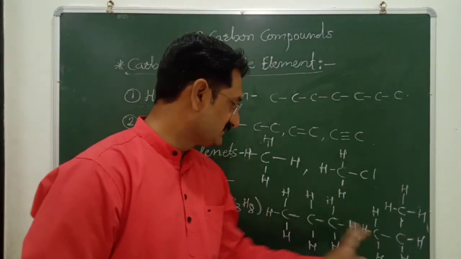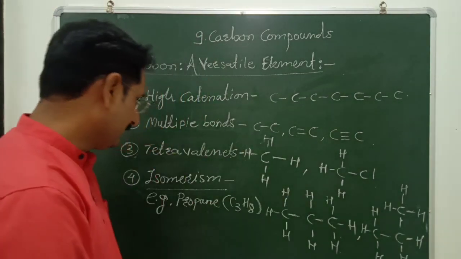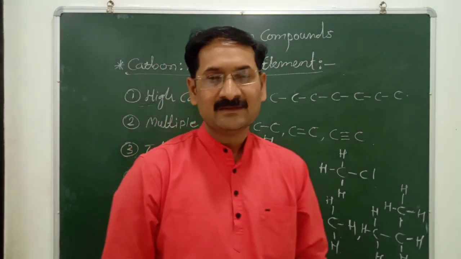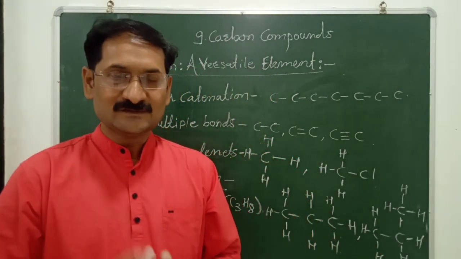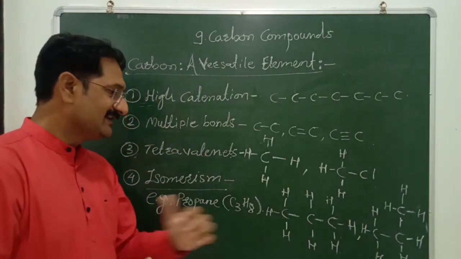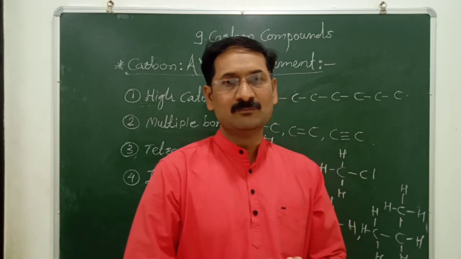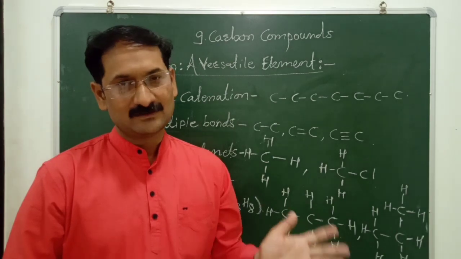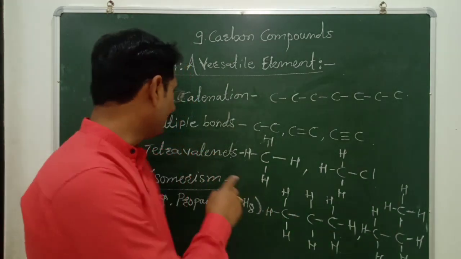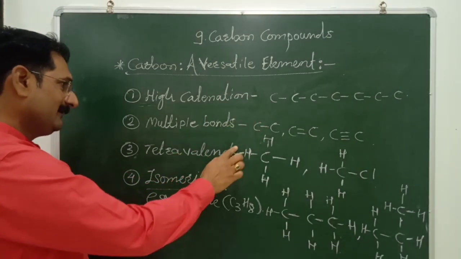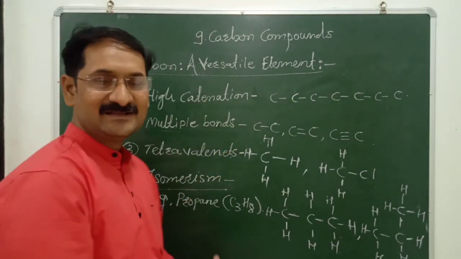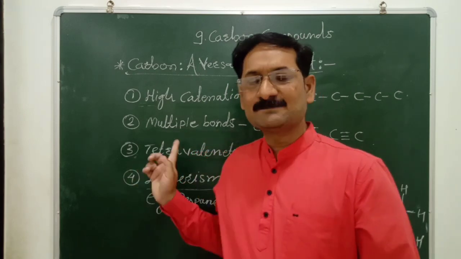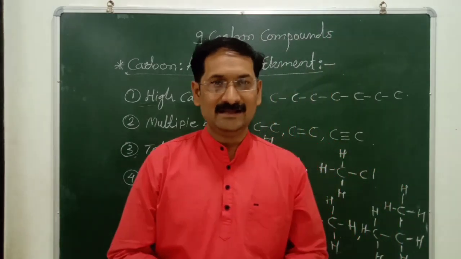But these structures are different, while their molecular formula is the same, that is, both structures have 3 carbon atoms and 8 hydrogen atoms. So this property, isomerism, is also one of the uniqueness of carbon compounds. Because it forms isomers, it forms a large number of compounds. So friends, high catenation, multiple bonding, tetravalency and isomerism are responsible for the versatility of carbon, and because of these properties carbon is a versatile element.